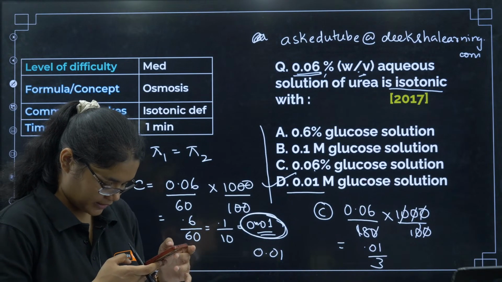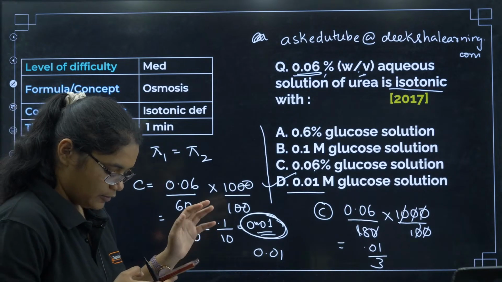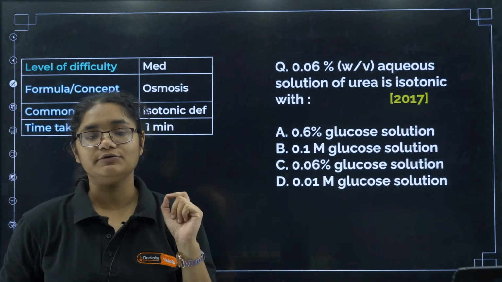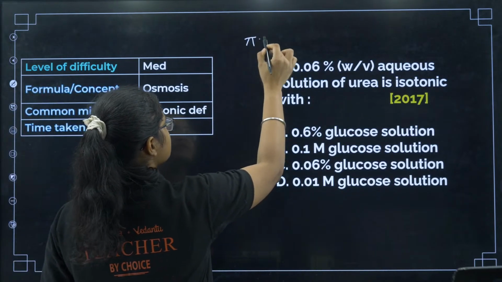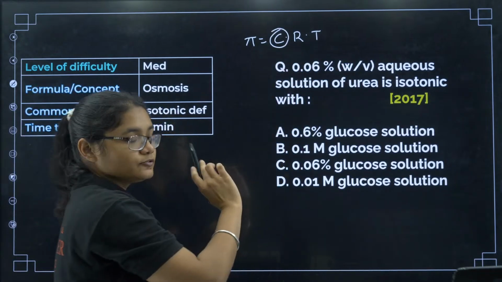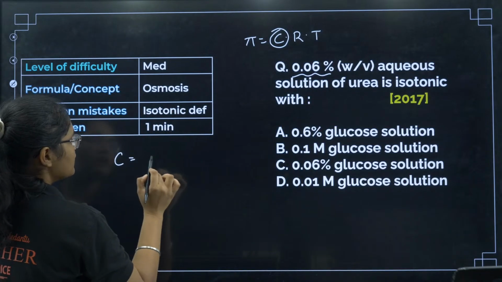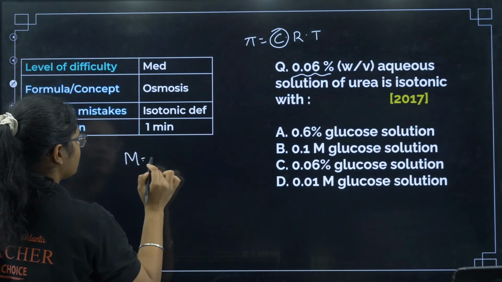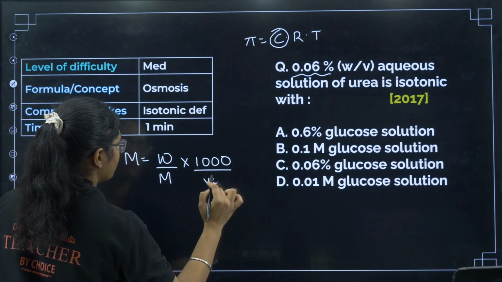Students, which question are you asking? Tell me, is this question clear to everyone? Okay, I am once again explaining this question. All of you see, those who are having doubt. Isotonic solution means the osmotic pressure should be equal. Okay, and what is the formula for osmotic pressure? Pi is equal to C into R into T, right? C here stands for molarity. So first let me calculate the molarity of the given solution. What is the molarity formula? Molarity is equal to given mass by molar mass into 1000, by volume of the solution.